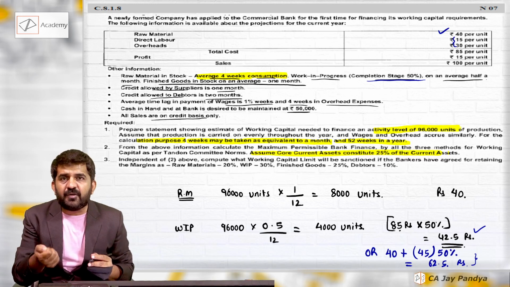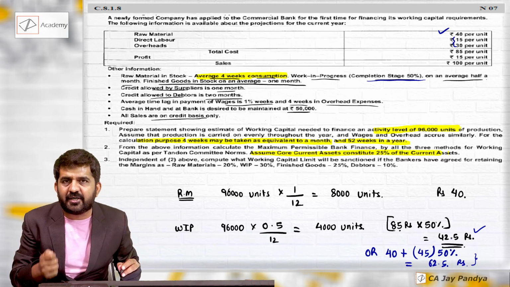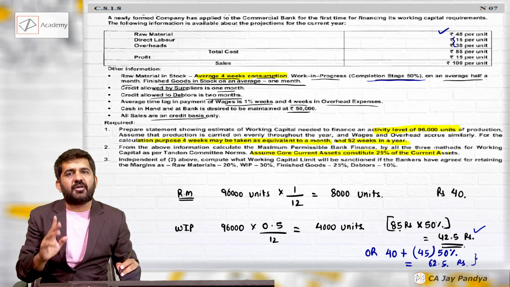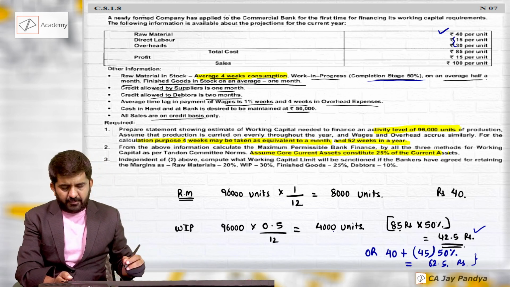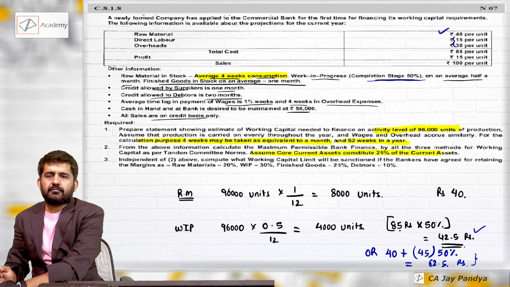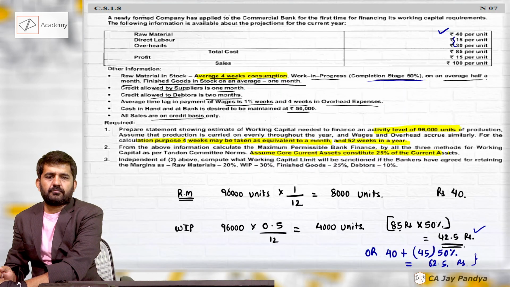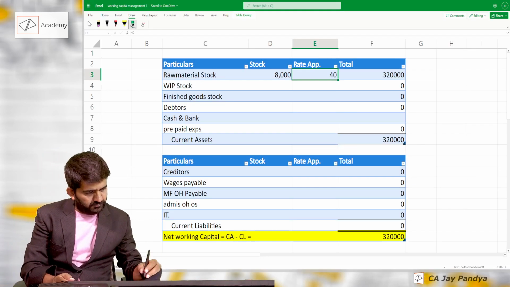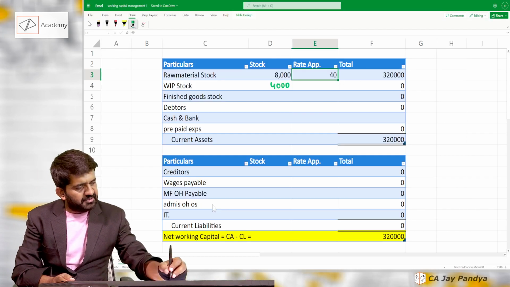But even if in your examination you have taken 42.5, the answer is 100% correct and you will be getting 100% marks for it. I'm taking here 62.5. So WIP will be 4000 units at 62.5.